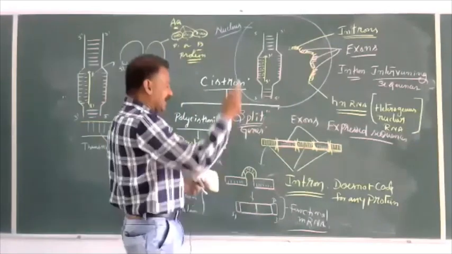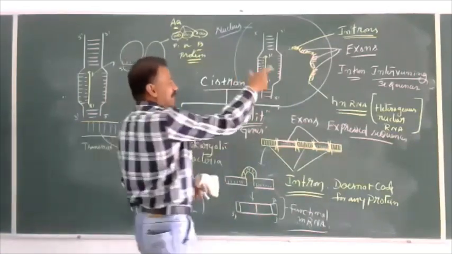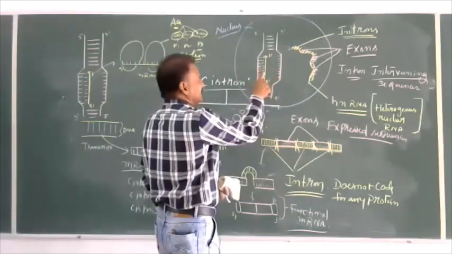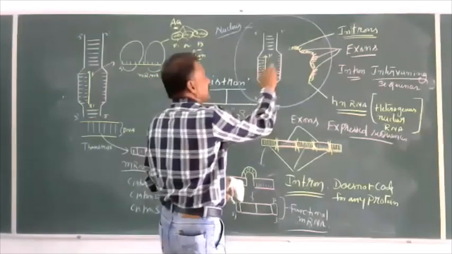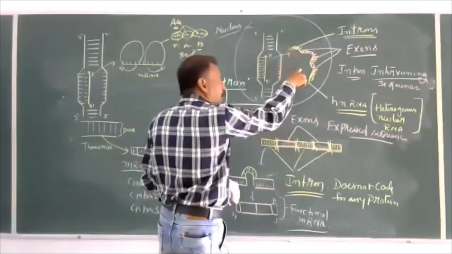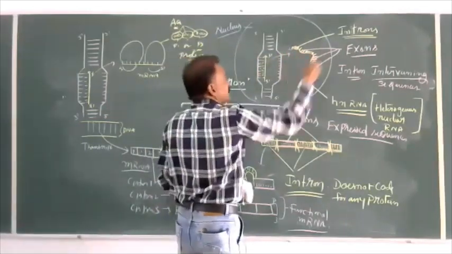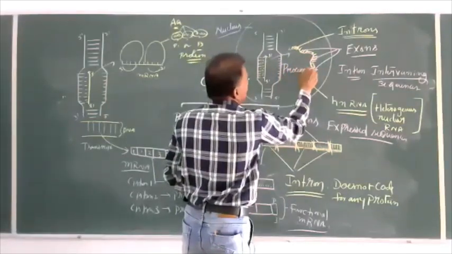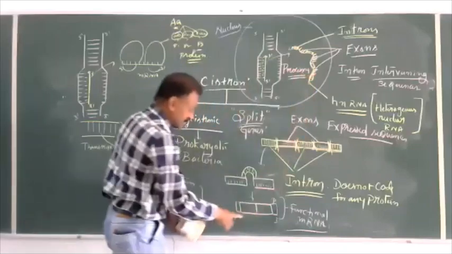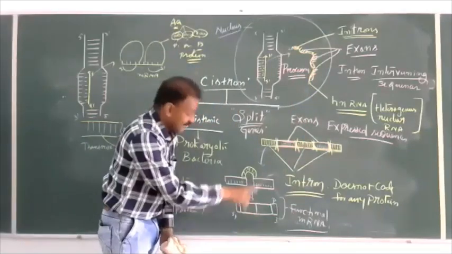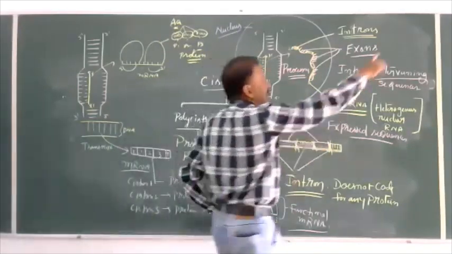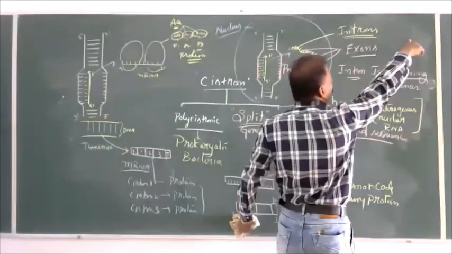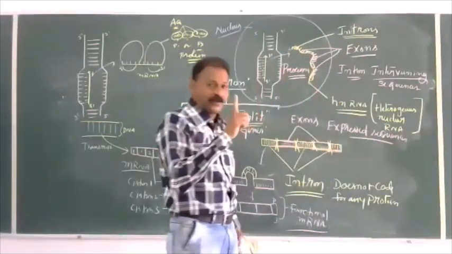So in eukaryotes, DNA undergoes transcription. After transcription, it stays in the nucleus only. It undergoes processing. After processing, it becomes functional mRNA.